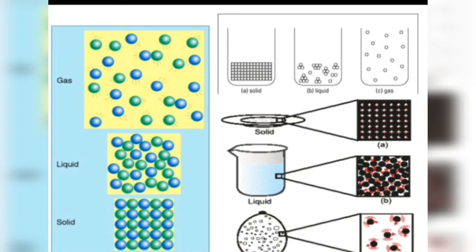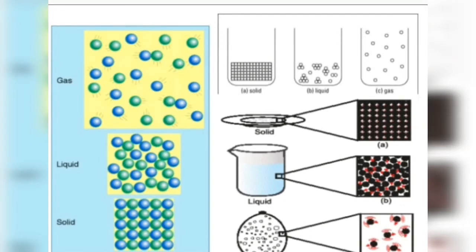And with the help of these three properties, we can describe the structure of solids, liquids, and gases, and explain the differences in their properties on the basis of these structures. See, in solids, you can see here in the figure, the particles are closely packed. There's a strong force of attraction between the particles of solid, which holds them together in fixed positions. And then the position of particles in a solid is fixed. Okay, and the particles only vibrate about their fixed position because they cannot move from one position to another.